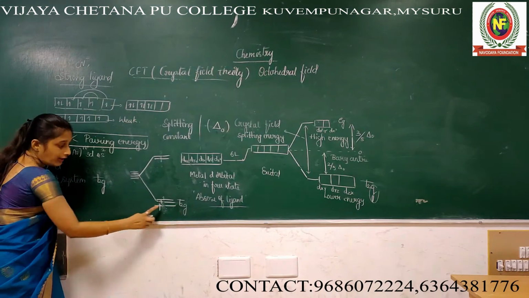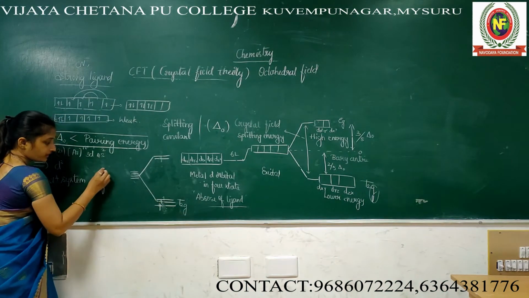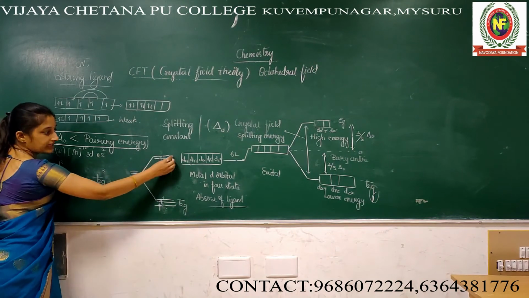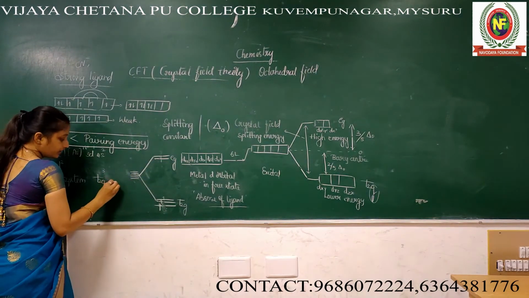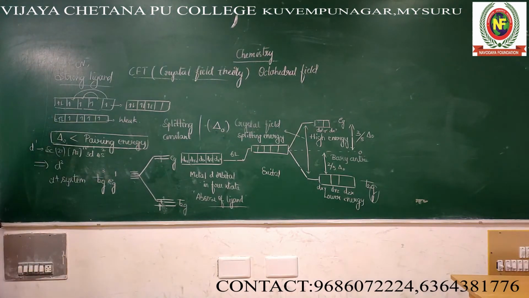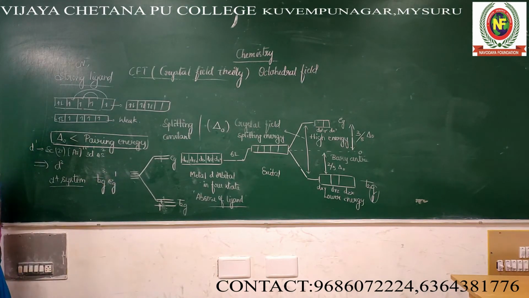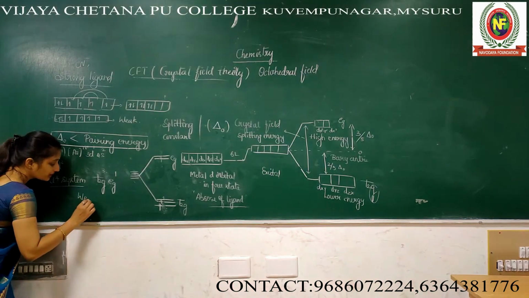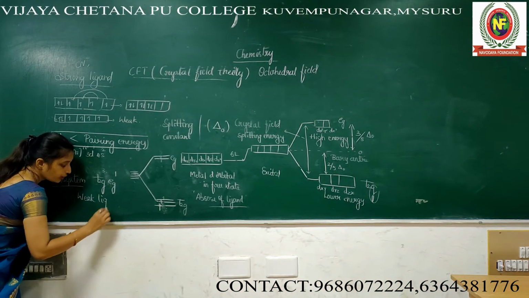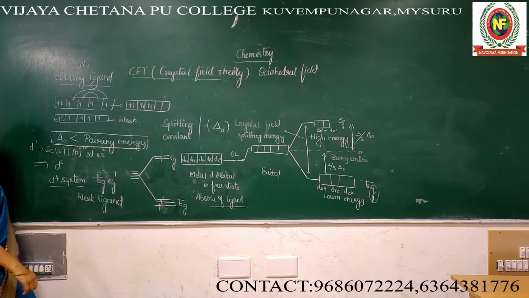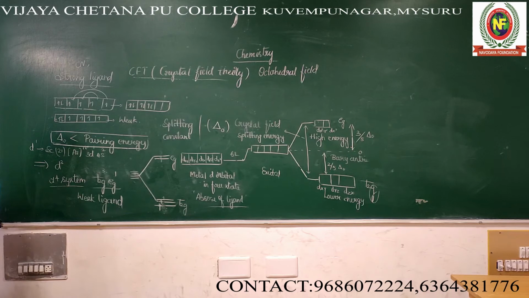This T2G set, how many electrons are there? 1, 2, 3. 3. This is EG here. How many electrons does it contain? 1. If it is a D4 system, T2G3 Eg1. When this condition exists, pairing energy is more. When pairing energy is more, if the ligand is weak, then this type of electronic configuration we will observe.